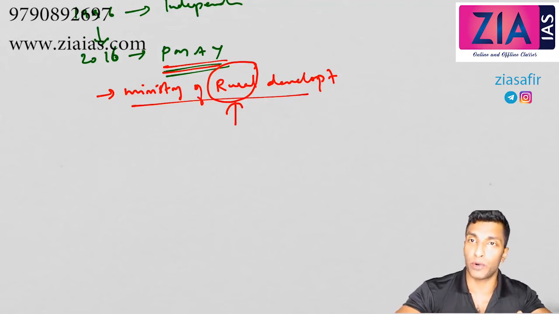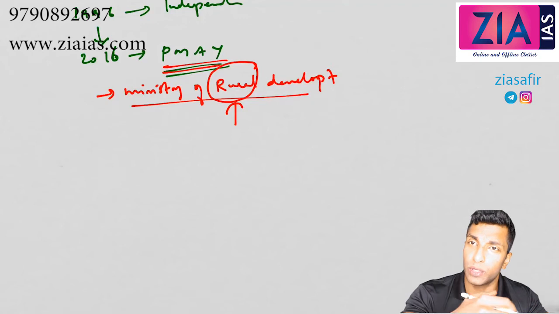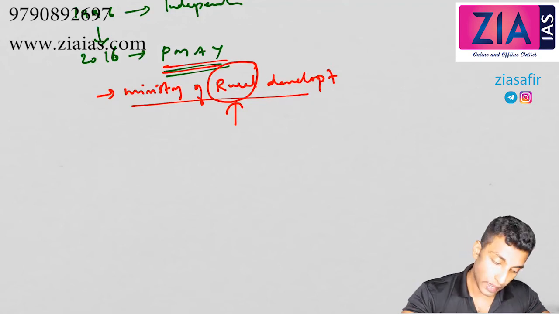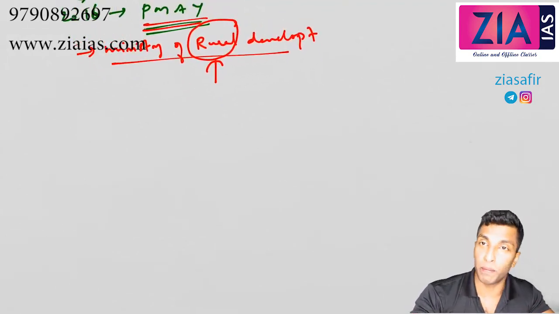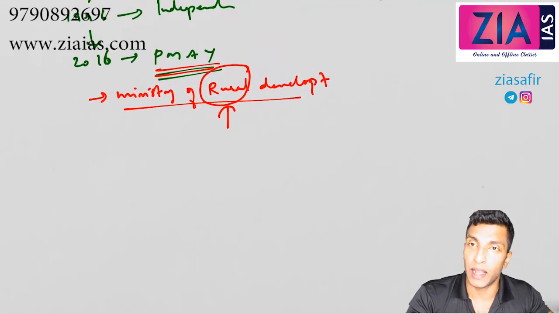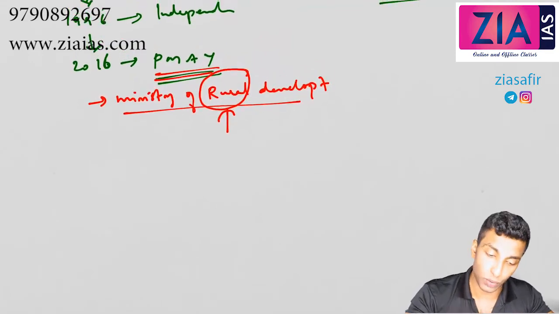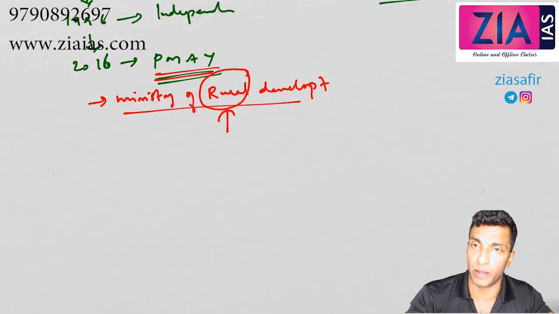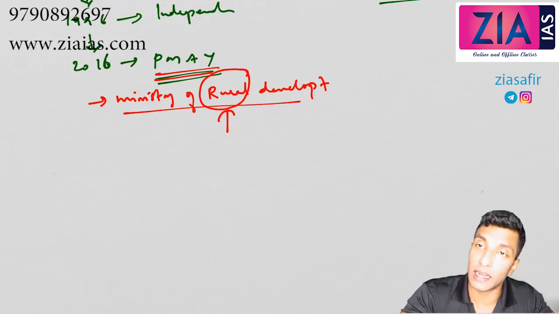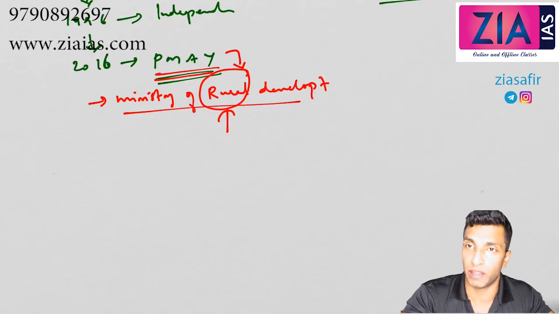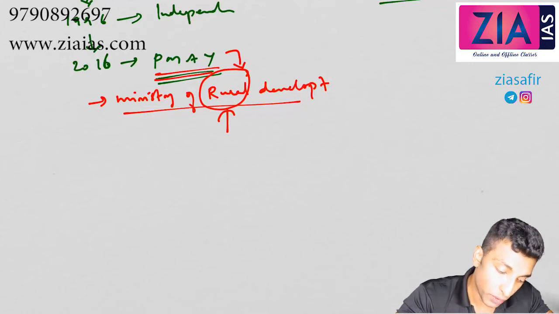There is an urban component also. In fact, the urban component actually started in 2015, the Housing for All by 2022 mission. Two parts are there, and then it became PMAY. I'll discuss that. As of now, just understand this is the rural part. The urban part is coming, we'll discuss that. So, Ministry of Rural Development.